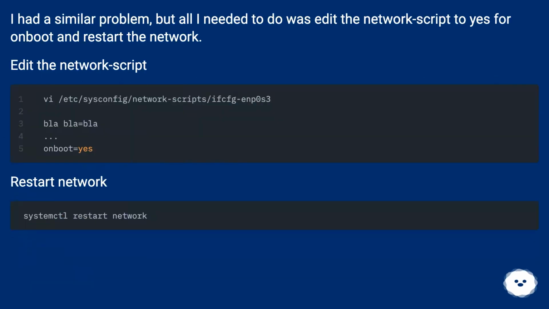I had a similar problem, but all I needed to do was edit the network script to yes for ONBOOT and restart the network. Edit the network script. Restart network.